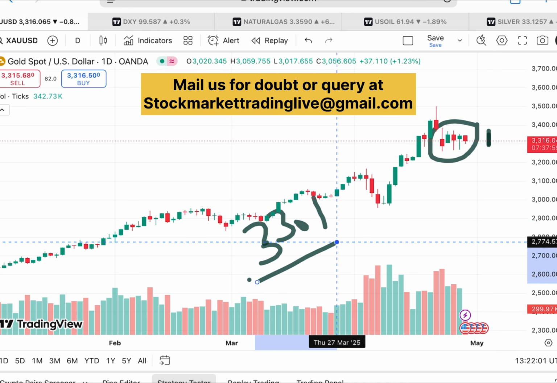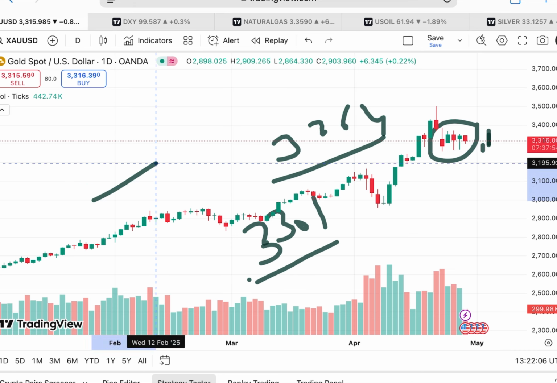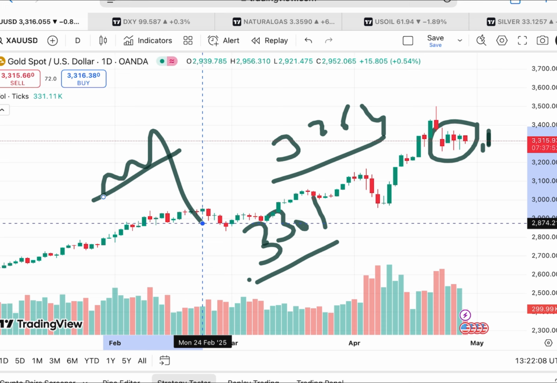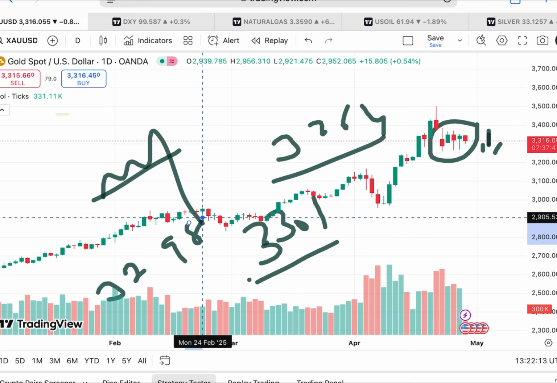Looking at this particular chart, a level of around 3264 is already weak, so chances are high that it can move further down if the price starts going below a level of 3298.